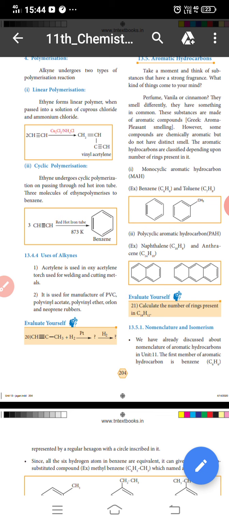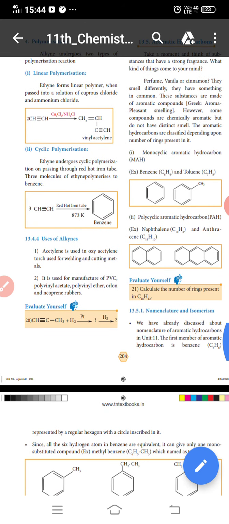Polycyclic aromatic hydrocarbons have multiple benzene rings. The monocyclic aromatic hydrocarbons, for example, are benzene and toluene. The polycyclic aromatic hydrocarbons are naphthalene and anthracene. Now, nomenclature and isomerism.